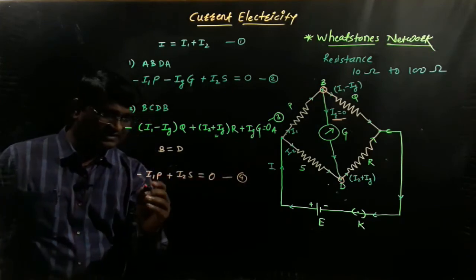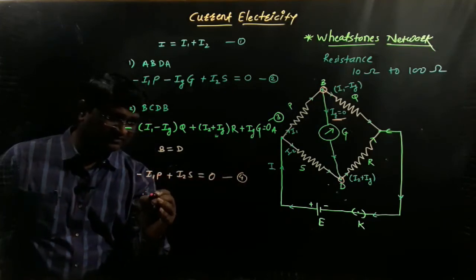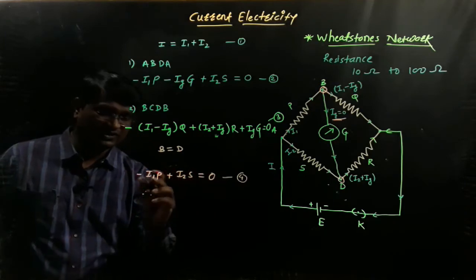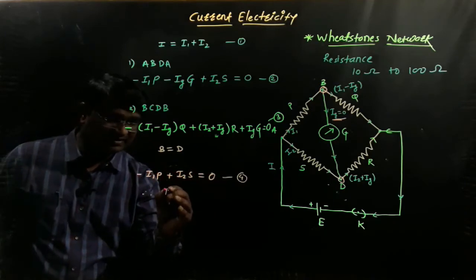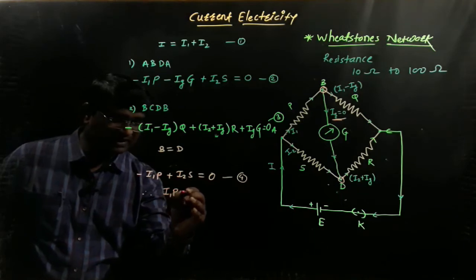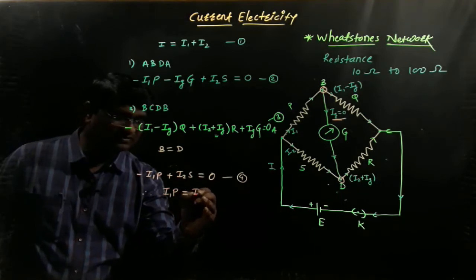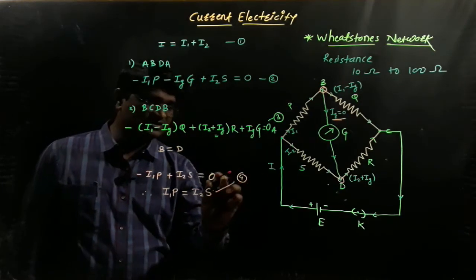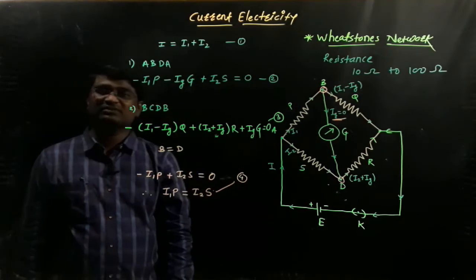After that, let's see here. Therefore minus I1P plus I2S is equal to 0. This equation we can write as I1P is exactly equal to I2S. Call this equation number 4. This is our equation number 4.